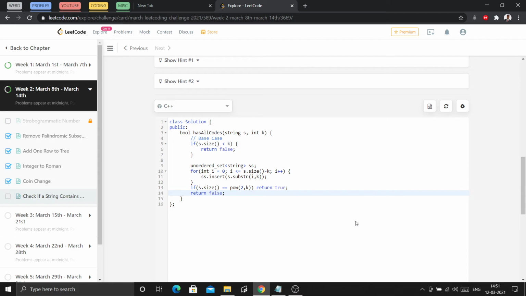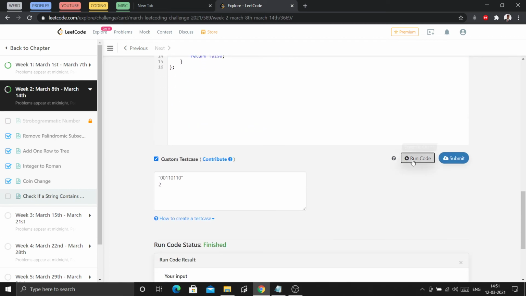What is going wrong? It should be ss.size, sorry, because we have to compare the size of the set, since all the binary codes are in the set, not in the string s. We are given the string and we have to find unique binary codes from it.